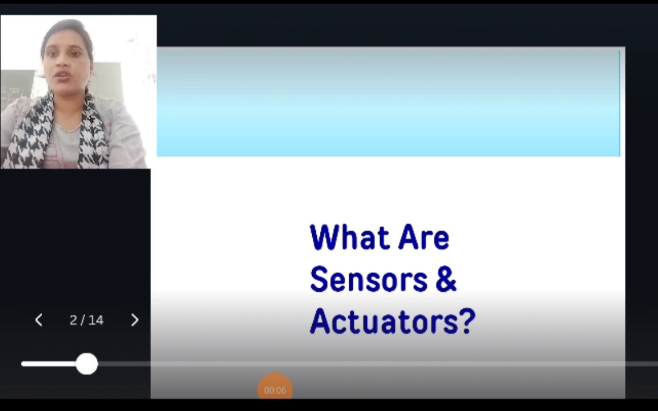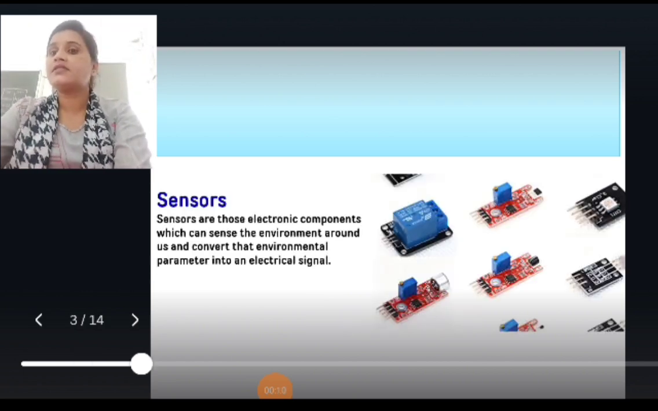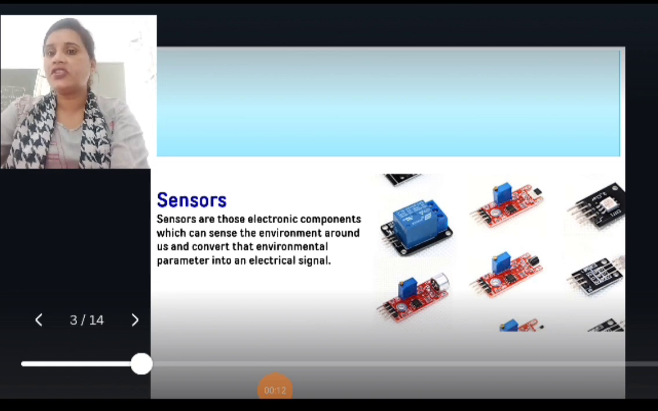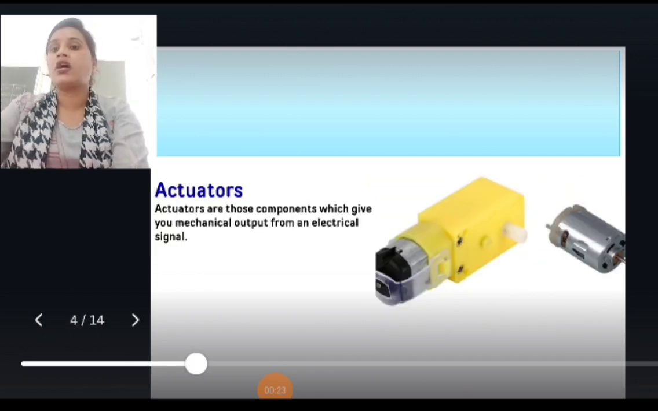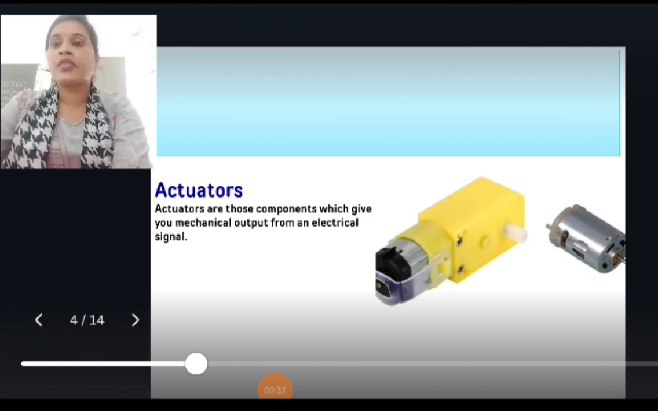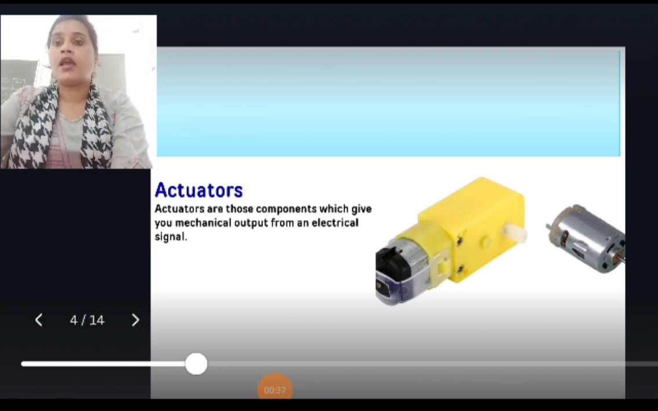Today I am conducting the session on what sensors and actuators are. Sensors are those electronic components which can sense the environment around us and convert the environmental parameter into an electrical signal. These are the various types of symbols as shown in the pictures. Actuators are those components which give you mechanical output from an electrical signal. This is one example of actuators. One is a servo motor and the next one is a DC motor.